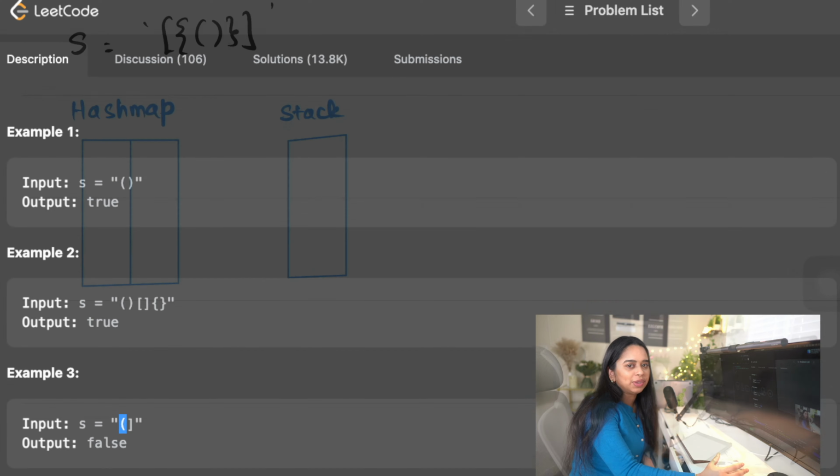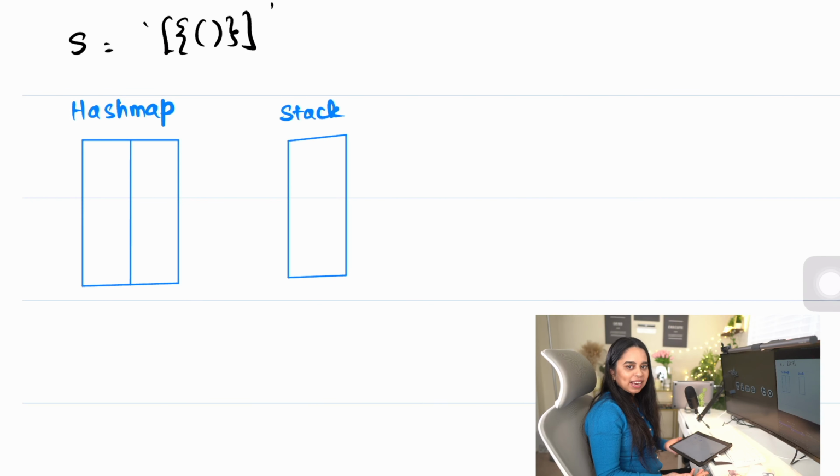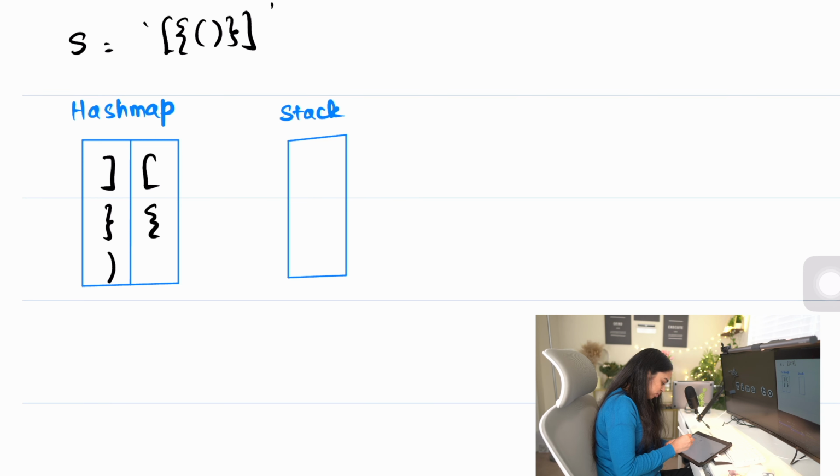So it's pretty straightforward, and let's see what data structure we can use here and how to solve this problem in an optimal way. I'm going to use hash map and stack data structures in order to solve this problem efficiently. With the hash map, I'm going to map every closing symbol to its corresponding opening symbol. As you can see, the keys are closing symbols and the values are its corresponding opening symbols. I also have an empty stack, and with this stack I'm going to keep storing all the opening symbols that we encounter while iterating over the string.